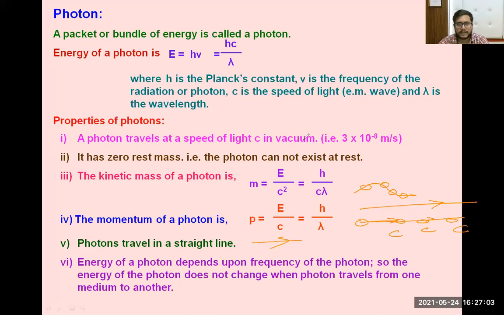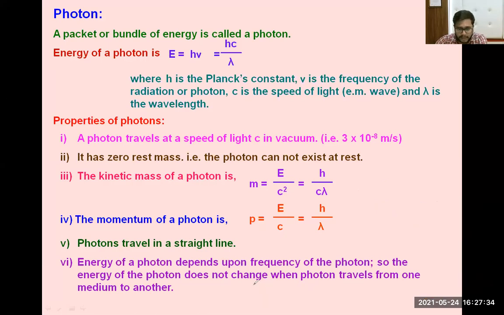Okay. Now the next thing, that energy of the photon depends only on frequency. So just now we have seen the energy equation is given as h into nu, where this h is called Planck's constant, whose value is 6.626 into 10 to the power minus 34 joule second. That we will discuss afterwards when we deal with numerical problems.